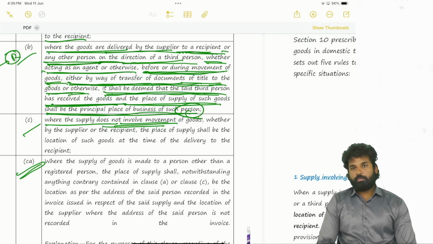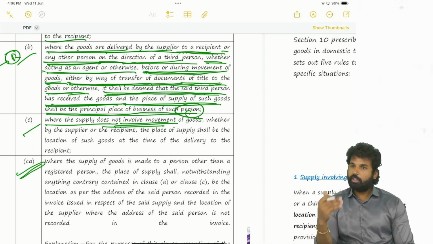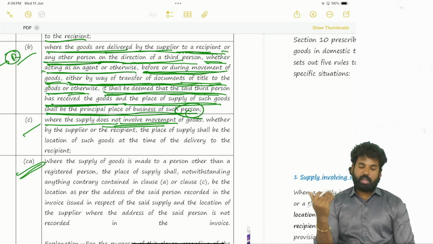Let's say we are taking a house on rent. A sofa is there in the hall, which belongs to the owner. We asked the owner to sell the sofa to us. There is no movement of goods here either. It is made available on an as-is-where-is basis.